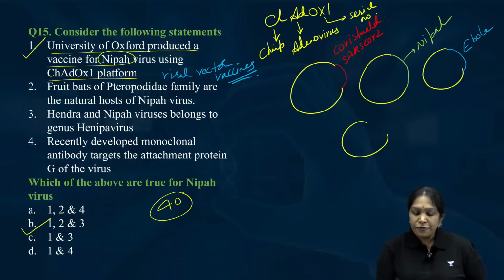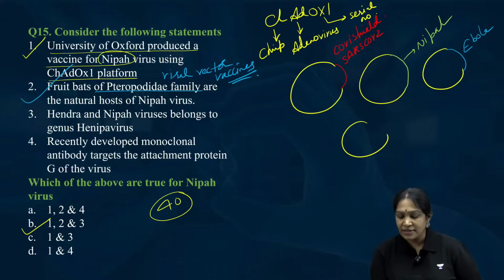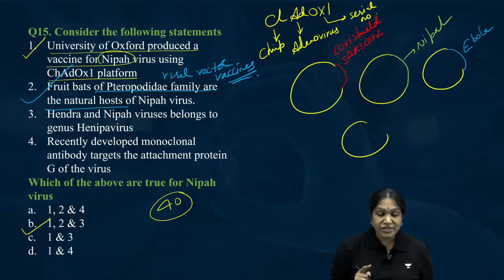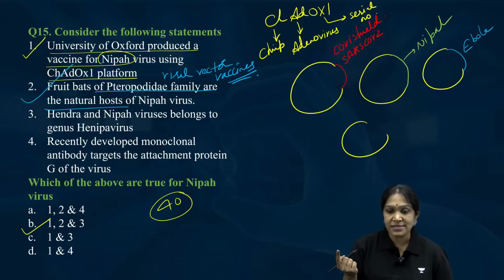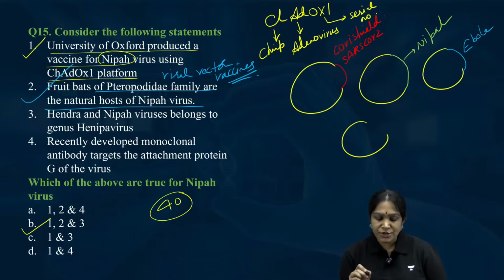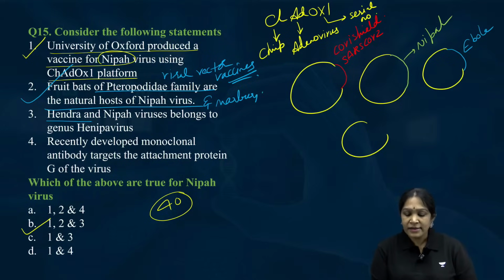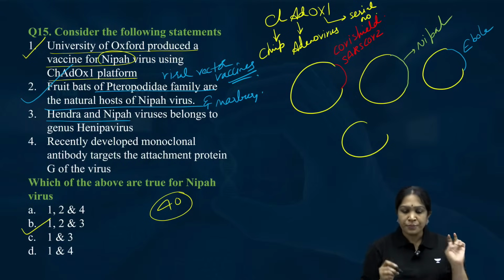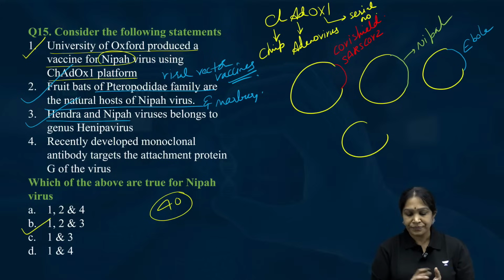Correct. Fruit bat Pteropodidae family are the natural host of the Nipah virus, correct. We have seen this about Marburg virus, but the same fruit bat is the natural host of Nipah virus also. Is it clear? This Pteropodidae family fruit bat is the natural host of Nipah virus and Marburg virus. Hendra and Nipah, just like Marburg and Ebola were cousin sisters, Hendra and Nipah belong to the same Nipah virus category. Is it clear?